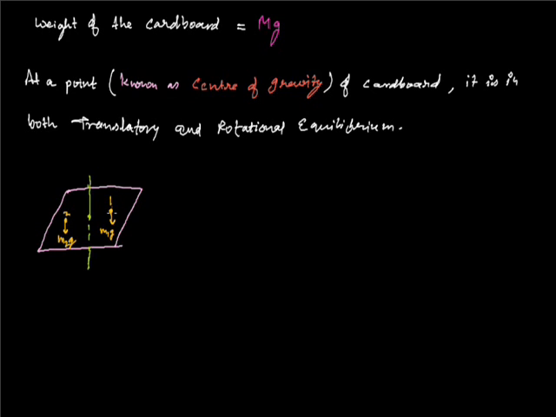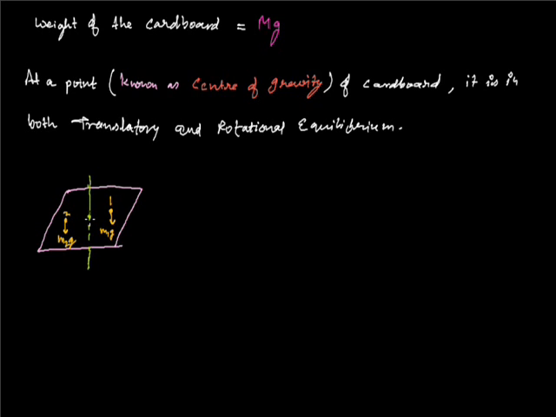So the torque corresponding to mass particle number 1 will be m1g, the weight of the particle, multiplied by its perpendicular distance from the axis of rotation. Similarly, for mass particle number 2, its torque will be m2g multiplied by its distance from the axis of rotation.